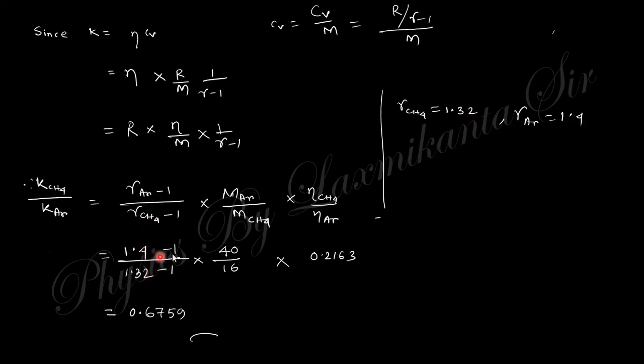Just put these values, 1.4 and 1.32, and you will get the value 5 divided by 3. Okay, so actually this is 1.33 like that, I think.